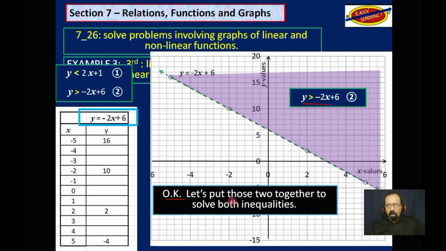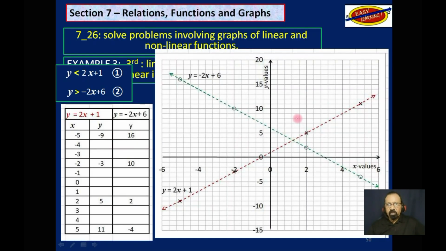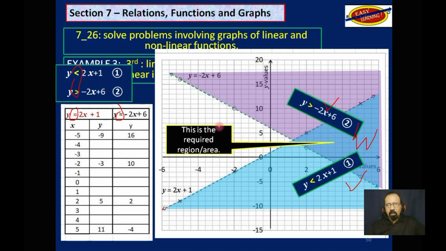Okay, let's put those two together to solve both inequalities. So now we have the two of them together on the same graph. You get this dashed line, so it's not equality. We are not dealing with the equal part. We are just dealing with the inequality part, less than or greater than. We know this part down here already, and we know this part up here. Now look at this area here. This is the required region, going all the way out to infinity.